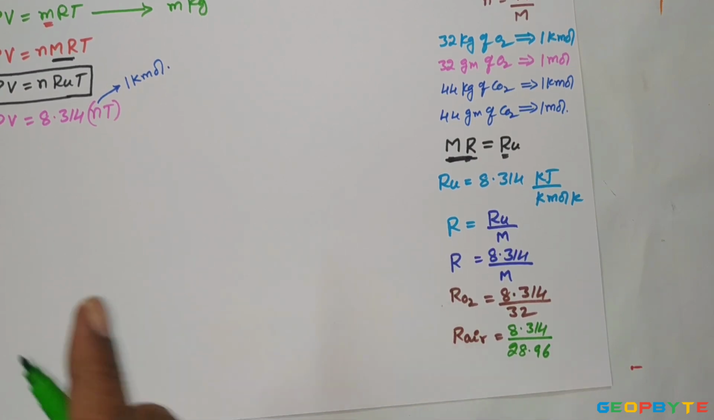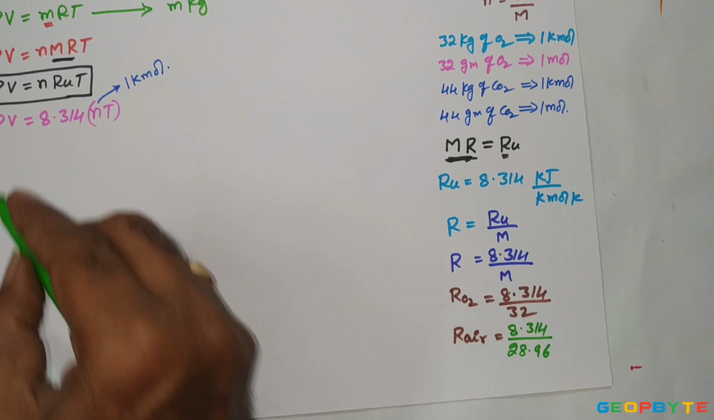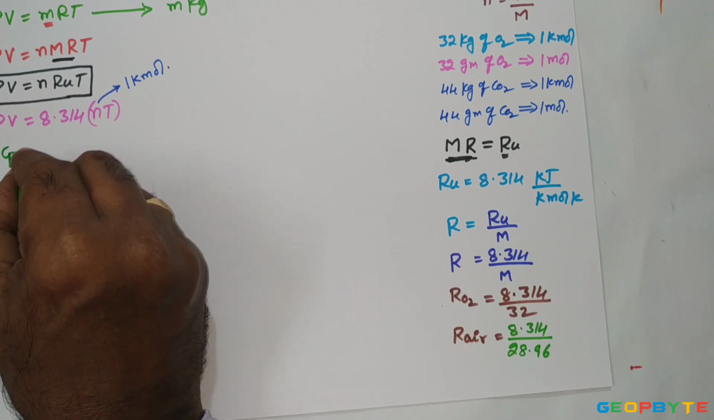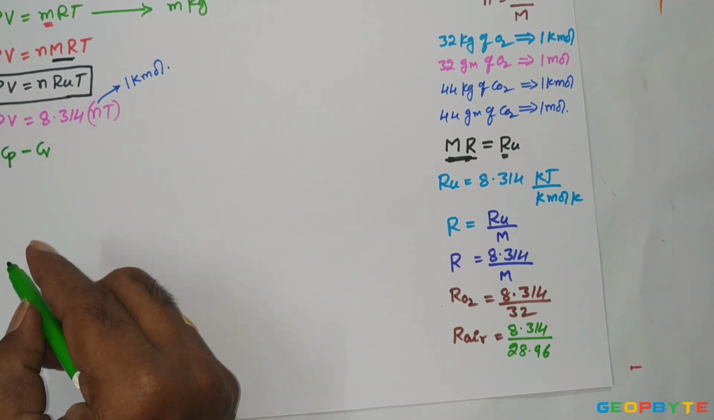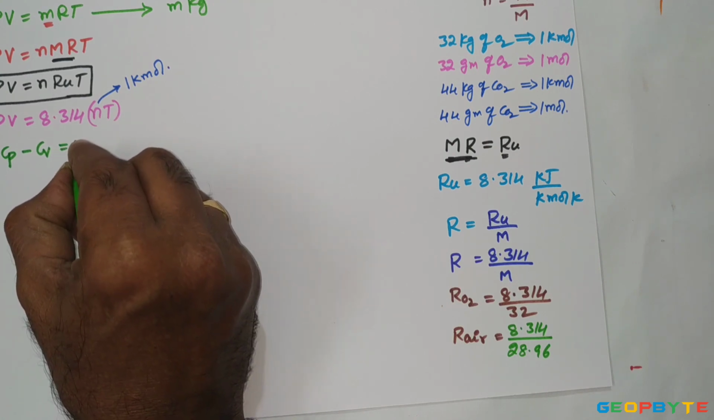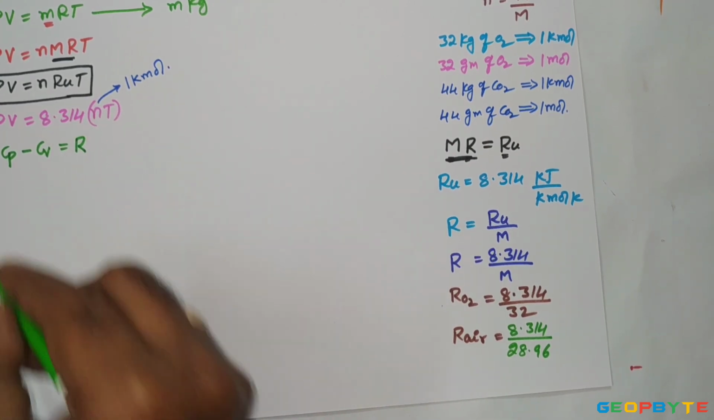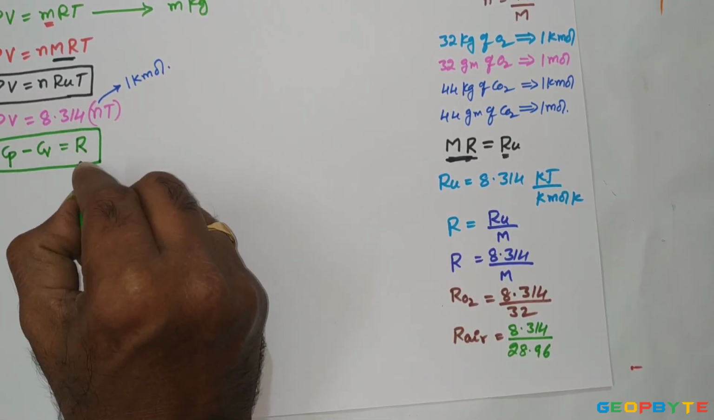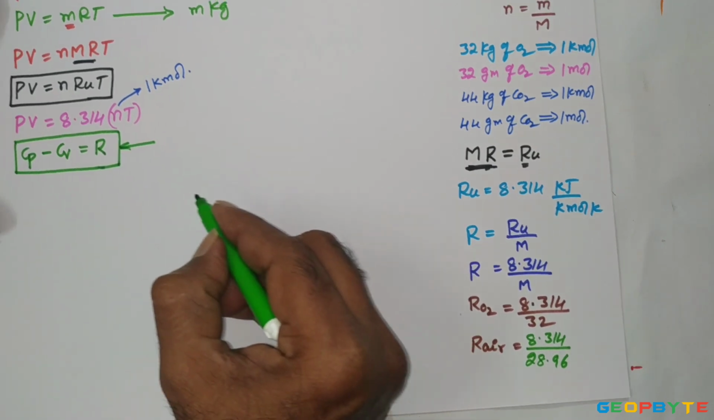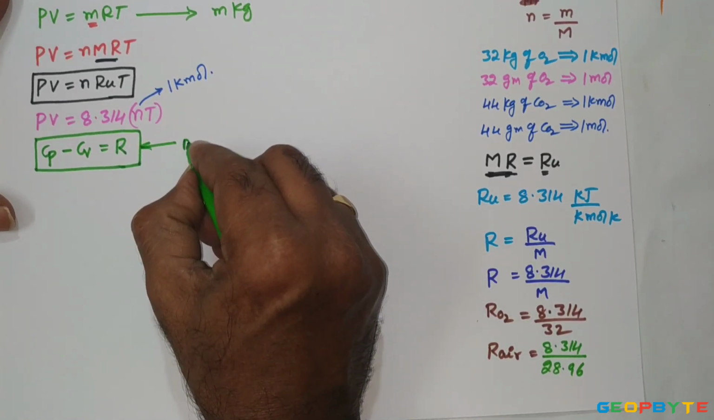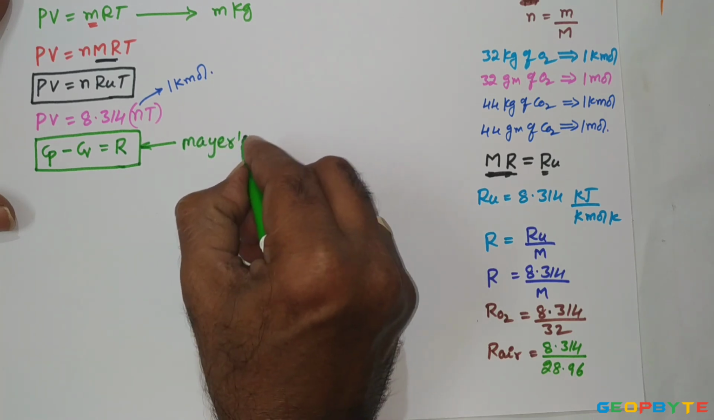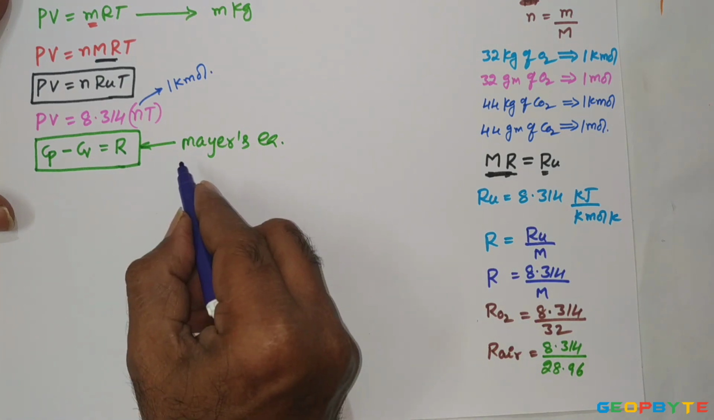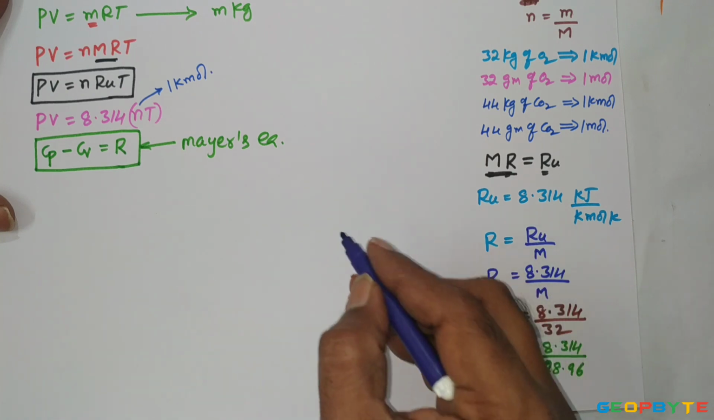Now, let us discuss the relation between the Cp and Cv. Remember, the difference between Cp and Cv, Cp minus Cv, is equal to the characteristic gas constant R. This relation was experimentally decided by Mayer. That's why this equation is called Mayer's equation. The difference between the Cp and Cv is R. That equation is called Mayer's equation.